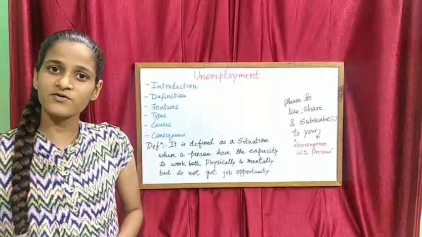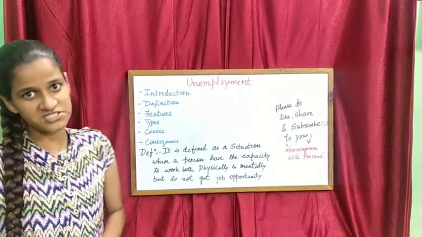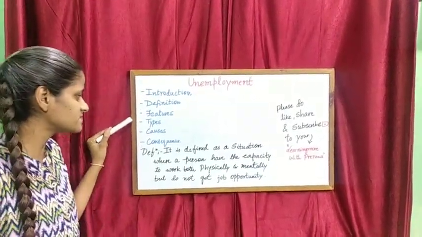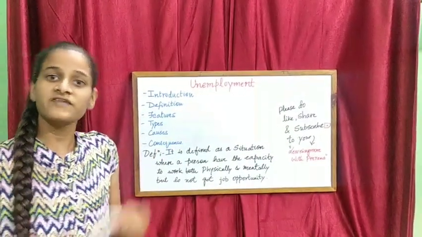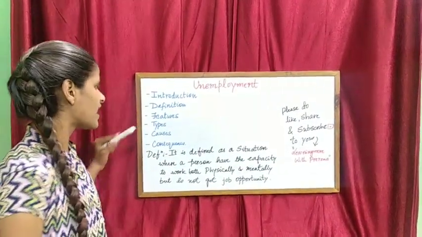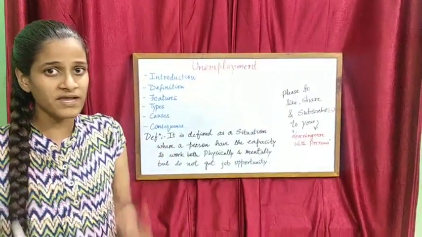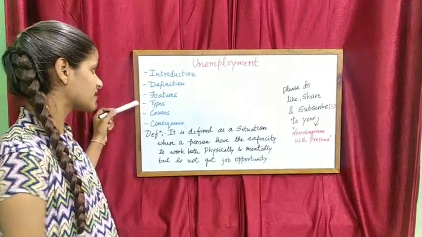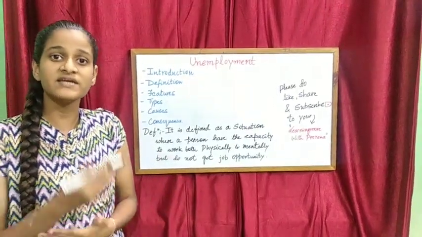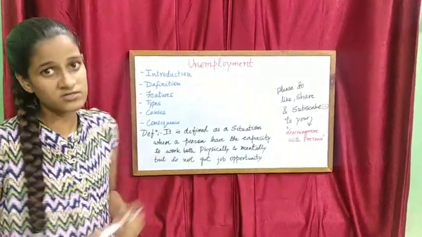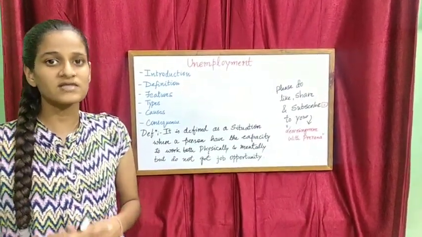So friends, today we are going to learn about unemployment. We are going to cover the topics like introduction, definition, features, types, causes and consequences. We will see the definition of unemployment, and the features, that is how we can see that there is unemployment in a particular place. Next, types: what are the types of unemployment? Next, causes: what are the causes leading to unemployment? And consequences: because of unemployment, what are the problems we are going to face? All these topics we are going to cover in today's video.